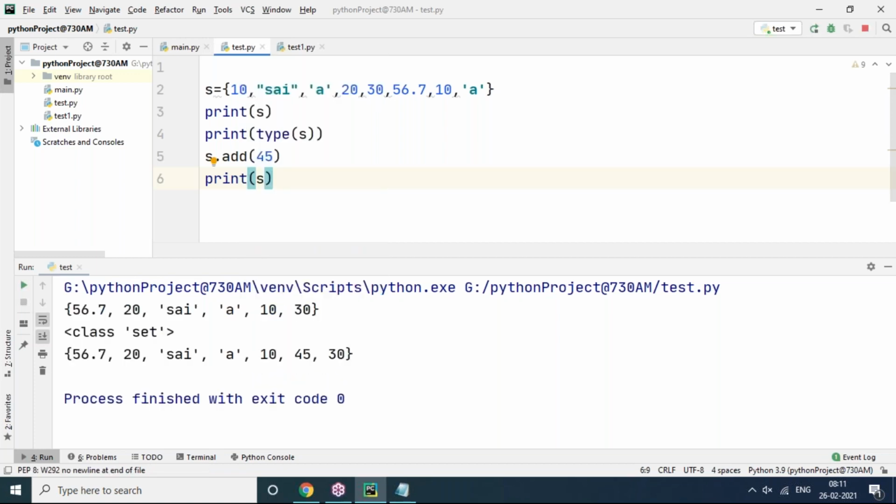There are no indexes. For your kind information, whatever data structures are unordered, unordered means not in order, those data structures will not allow any indexes. Generally, a list has an index. Yes, a list will contain indexes: 0 index, 1 index, 2 index, 3 index. You can apply the index, then you can get the values. Even a string can contain indexes.